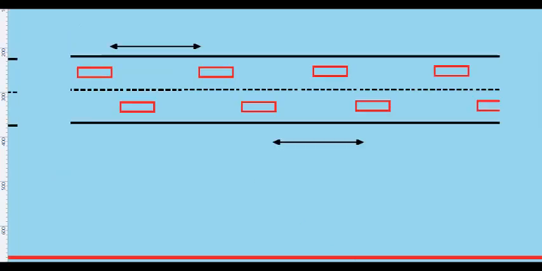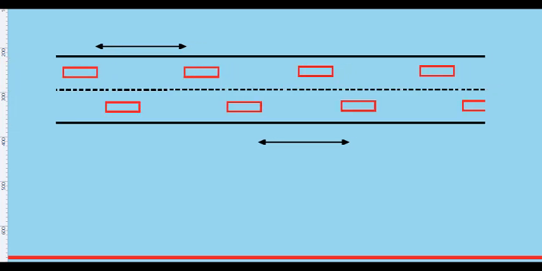Whenever you see buses on the road, the distance between any two buses in the same direction will be v into t. The same thing will happen from the other side also. From B to A also you will see so many buses on the road, and the distance between them will be equal to v into t. So this is what you will see on the road after some time. You will see so many buses on the road, and this is A and this is B. The distance between any two buses is v into t. That's an important point to solve this question.